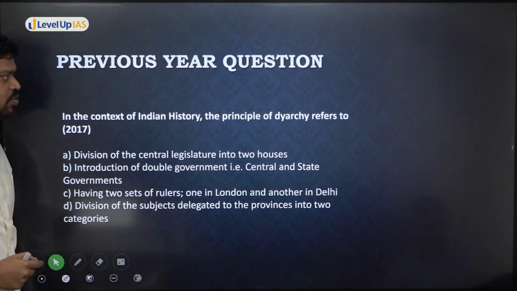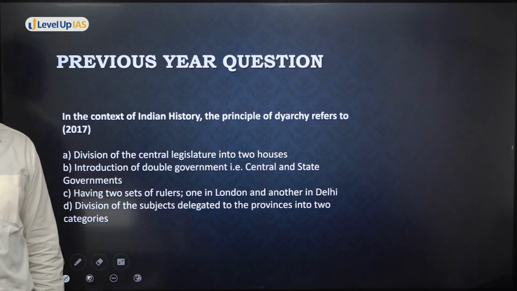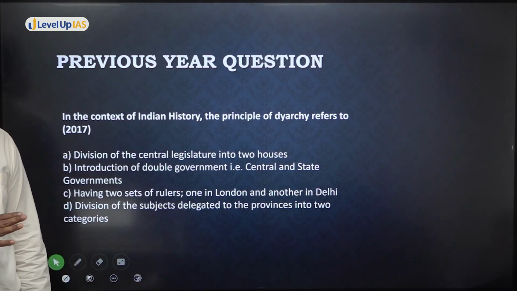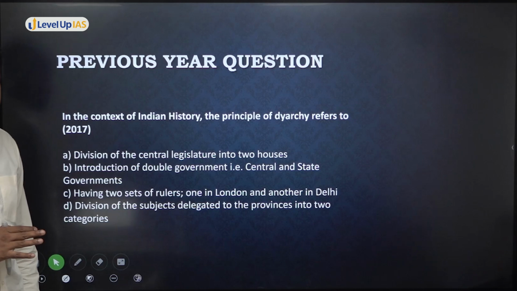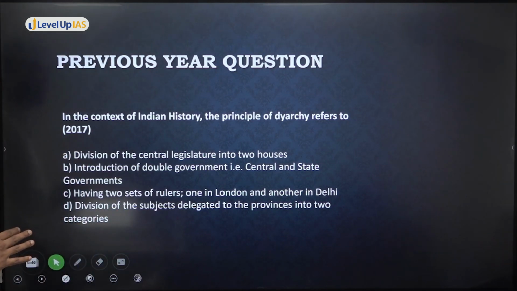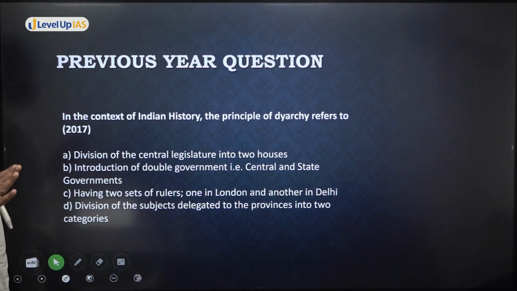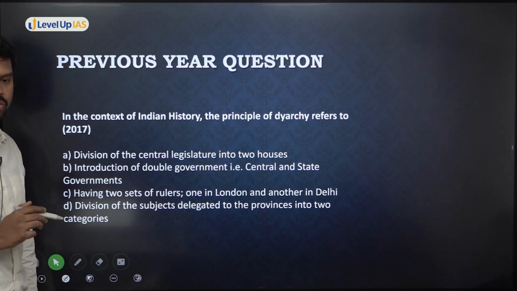Okay, so this is another question. Please look into this particular question. See how UPSC is asking the question. You should be in a position to solve these questions based on the discussion. In the context of Indian history, the principle of diarchy refers to what? Diarchy was introduced when? 1919. So, division of the central legislature into two houses?